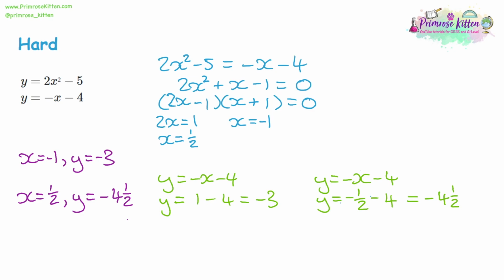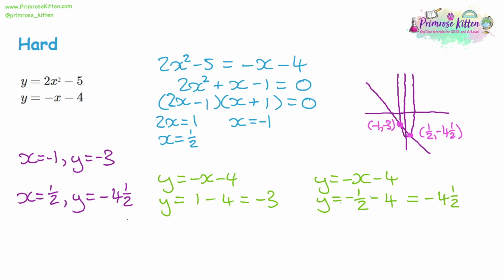Now, going back to what this actually means, if we do a quick sketch of a graph, negative x take away 4 would look something like this, and 2x squared minus 5 would look something like this. So it's going to be quadratic, so it's going to be a curve. Now, where those 2 lines cross, it's going to be in 2 locations, and those coordinates are going to be negative 1, negative 3, and a half, and negative 4.5. So again, I can see the relationship between a simultaneous equation where both equations of y equals could also be solved on a graph. So another alternative would be to plot those 2 lines on a graph and see the locations where they cross over.